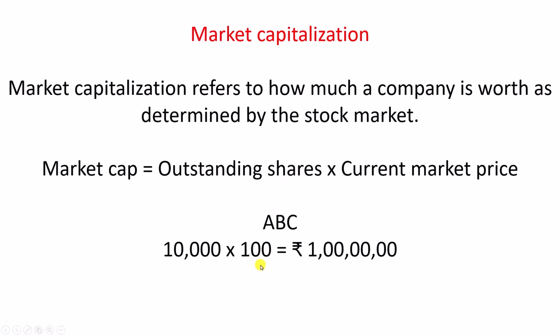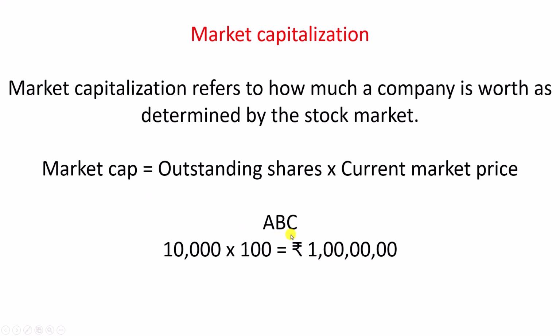Meaning, if you want to buy one share of this company, you will have to pay 100 rupees. That is current market price. So this into this will give you this, and this would be the market capitalization of company ABC.